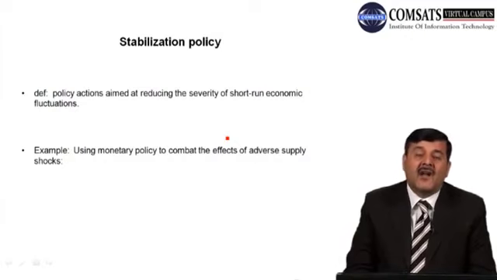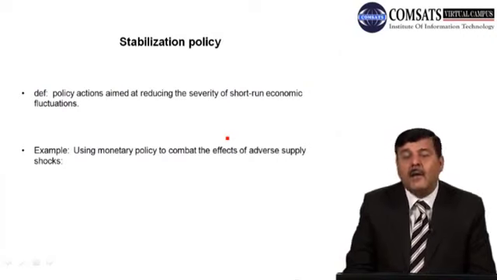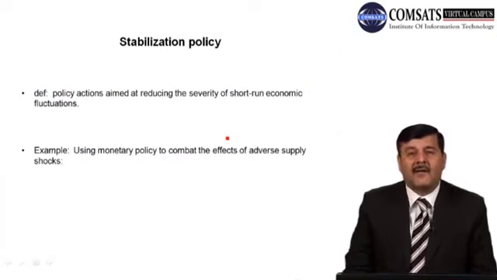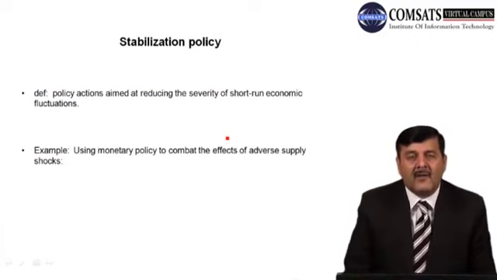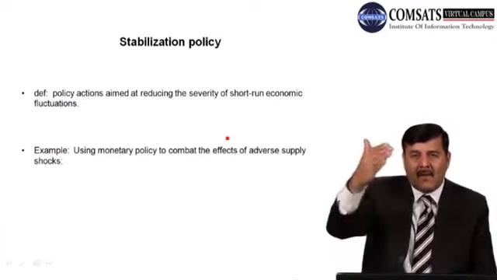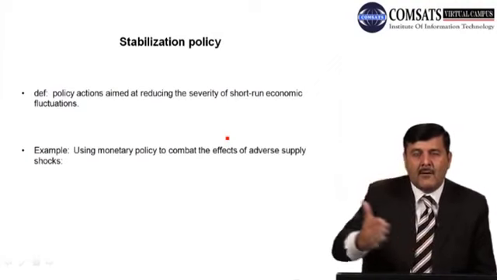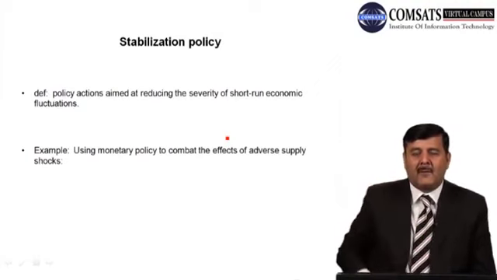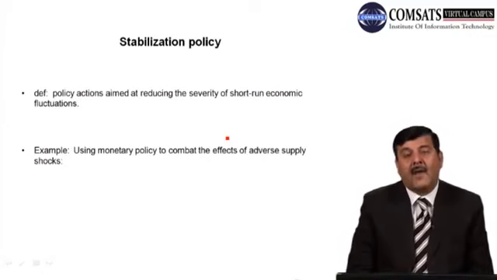So whenever there are short-run economic fluctuations, whether it is due to aggregate demand or aggregate supply, the policy action would be to reduce that severity, right? To policy maker का challenge क्या होता है कि they design or devise such stabilization policy to cover up those shocks, whether it is a demand shock or supply shock.